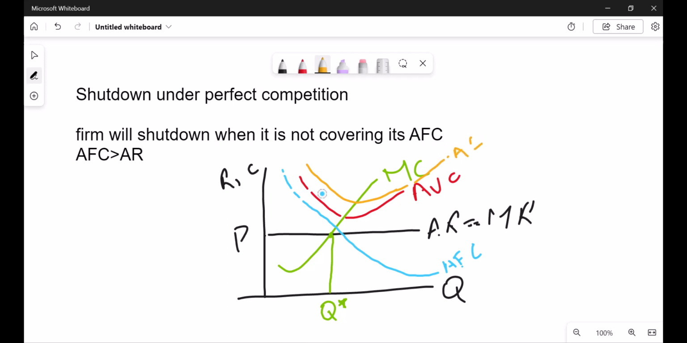As you can see, the total revenue is at this point and the average fixed cost is at this point. So the firm is not covering its average fixed cost. In this situation the firm has to shut down its business because it has to pay the fixed cost from its pocket, as well as the labor cost, the raw material and the electricity cost from its pocket. So when a firm comes into a situation like this, when it is not able to cover its average fixed cost, the best option for the firm is to shut down its business.